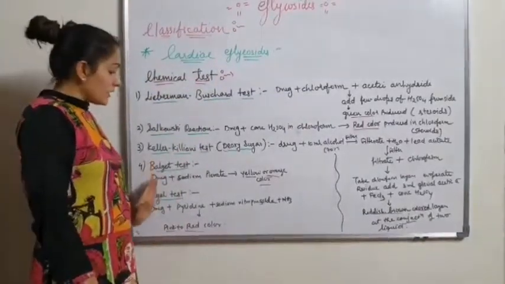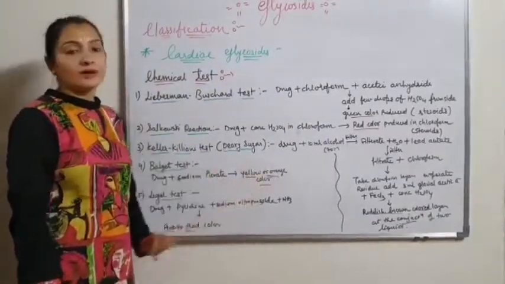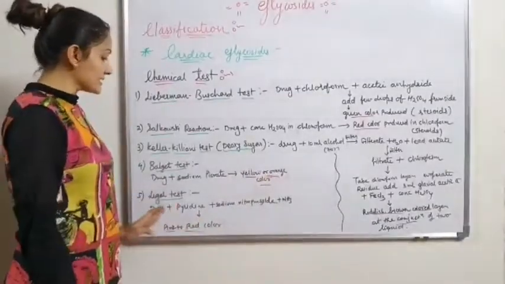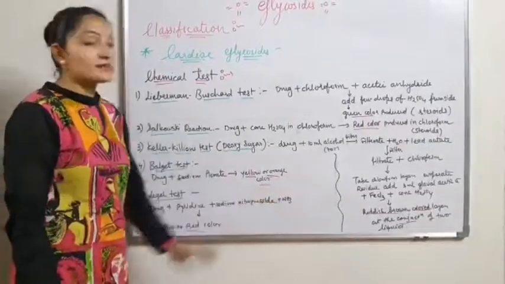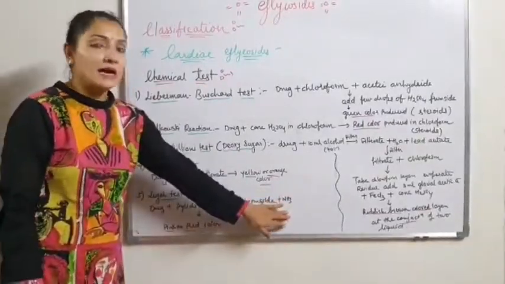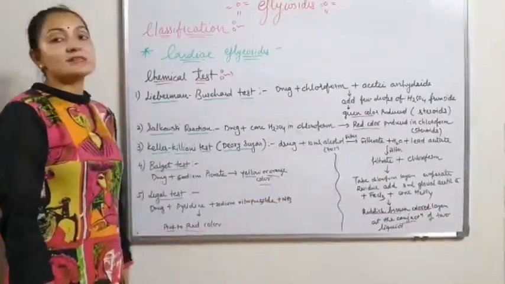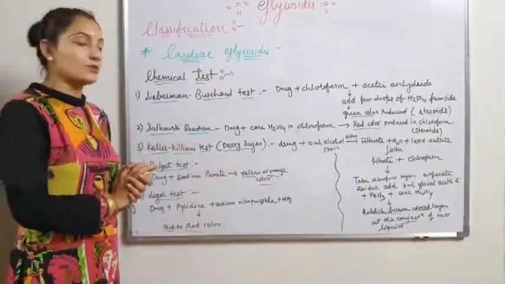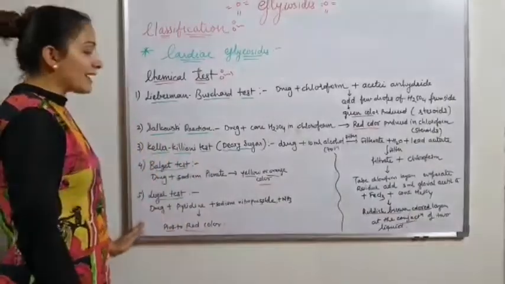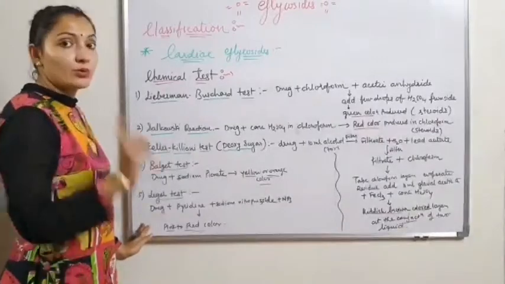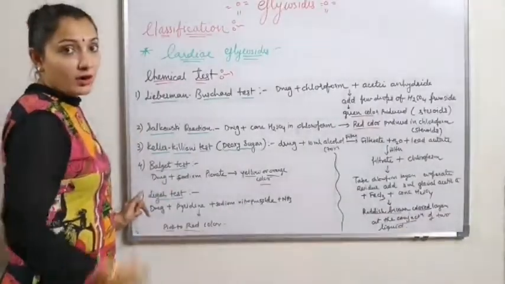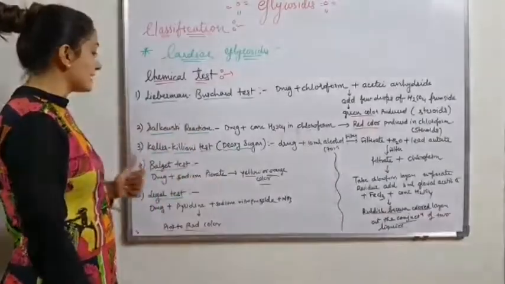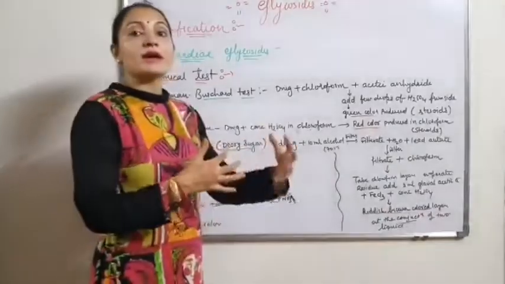Fourth test is the Baljet test. Baljet test, drug plus sodium picrate gives yellow or orange color. And fifth is the Legal test, in which drug, pyridine and sodium nitroprusside plus ammonia, meaning make it alkaline. Pink to red color is produced because of the cardiac glycoside. So from the 5 tests, 4 tests are for the cardiac glycoside and one test is for deoxy sugar.